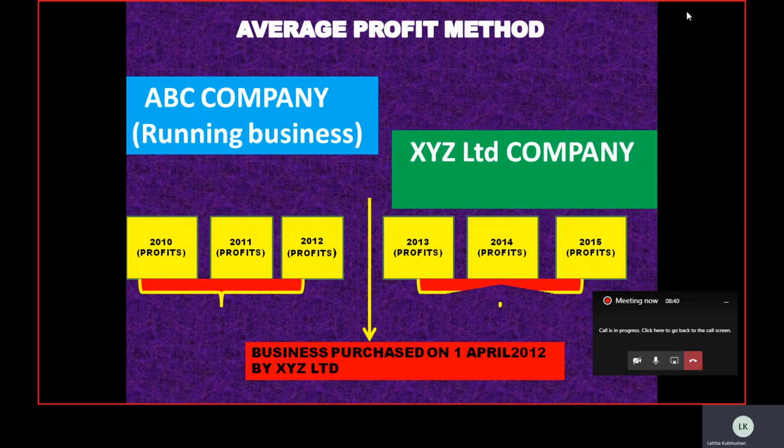So this XYZ Limited company needs to pay an extra amount to the ABC Limited company, because it is already using its name and fame, its market reputation, its market standing, and based on that, XYZ Limited company will be earning in the future. XYZ Limited company need not work hard for this purpose; it is acquiring it directly from the ABC company. So this type of compensation which has to be paid by the XYZ Limited company to the ABC company is referred to as what? That's called the goodwill.